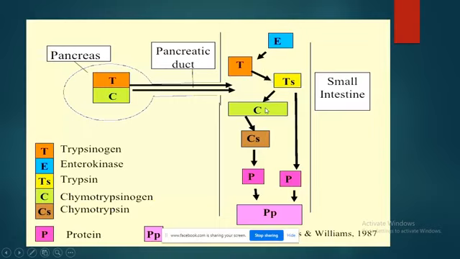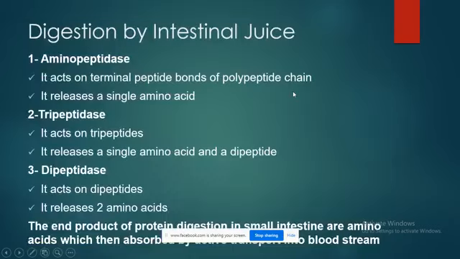Trypsin acts on chymotrypsinogen to form chymotrypsin. Chymotrypsin also acts on protein. Trypsin also acts on protein. So in a nutshell, we have two enzymes acting on the protein, that is chymotrypsin and trypsin.